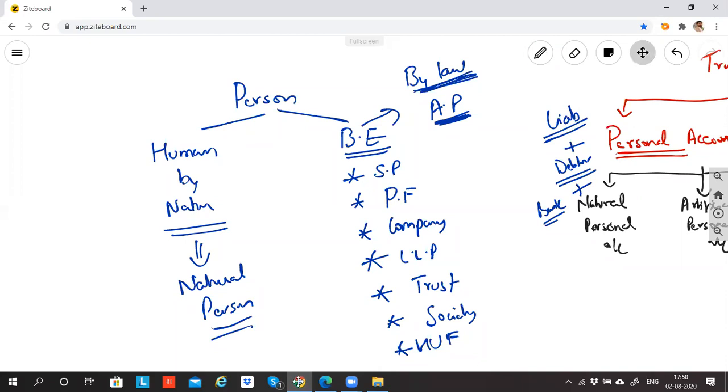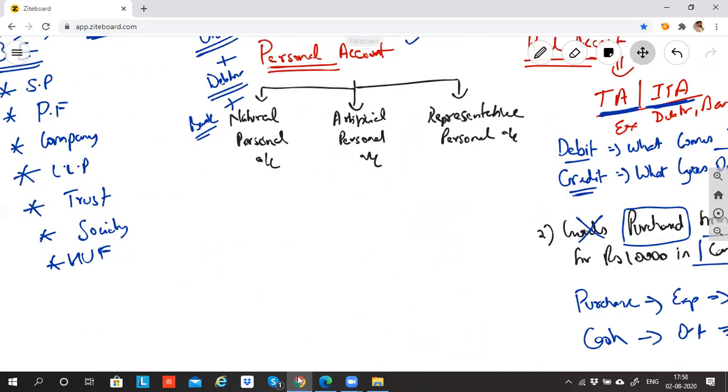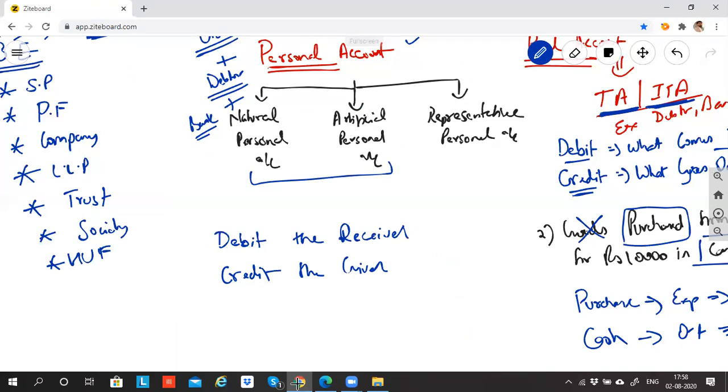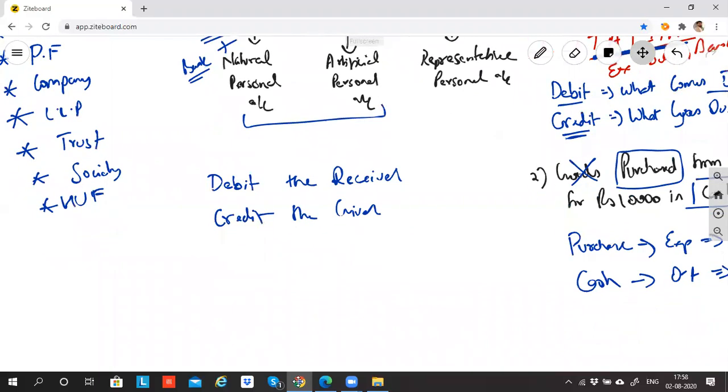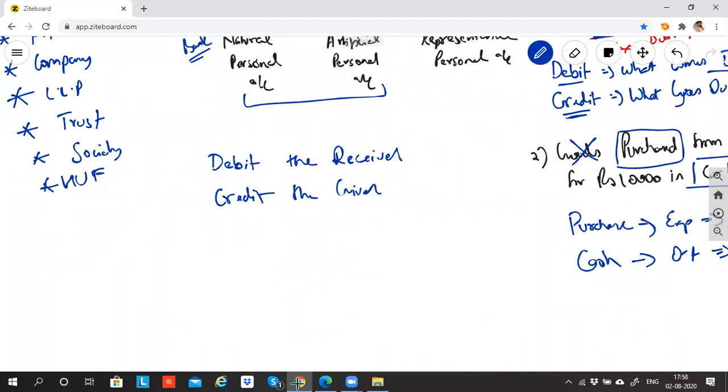So the rule that is applicable for them is: debit the receiver, credit the giver. This is the rule. I explained these two. I'm yet to explain the representative. So let me complete the example of natural and artificial person, and then I'll come back to the representative. So let me take one question.